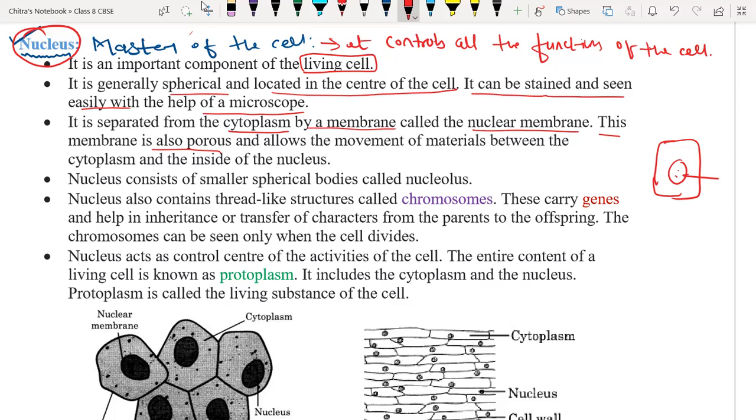It is porous and allows the movement of material between the cytoplasm and the inside of the nucleus. So the nuclear membrane allows the passage of certain material between the nucleus and the cytoplasm of the cell. That's why the nuclear membrane is porous in nature.